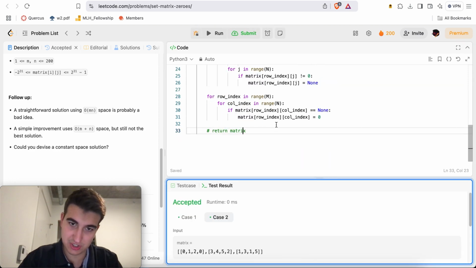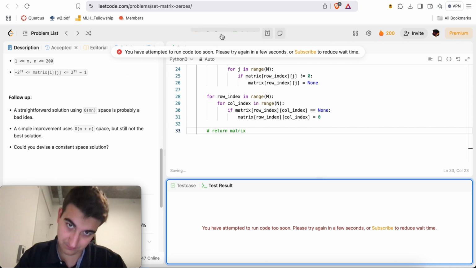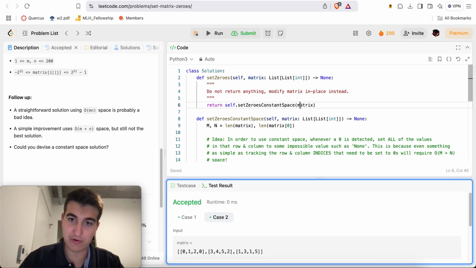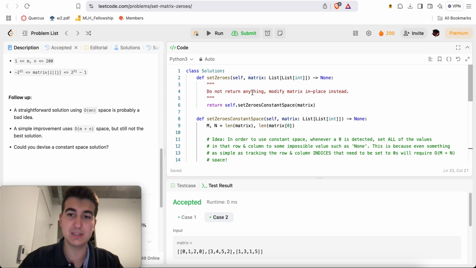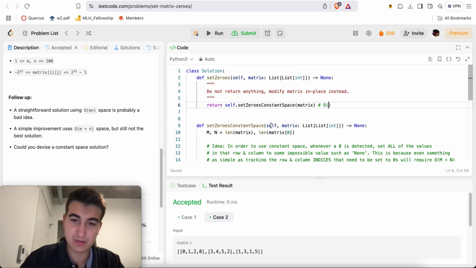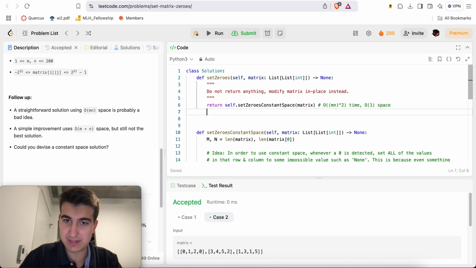We could essentially set this to no return and it would still work. The point is that we pass in this matrix as a reference into this function that we will modify. That's good. So this is O of mn squared time, O of one space.